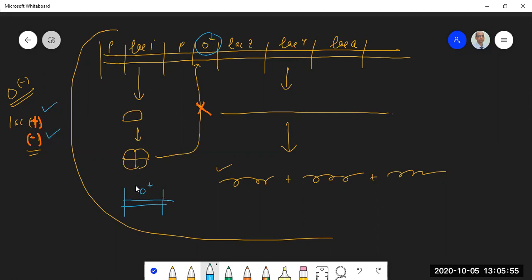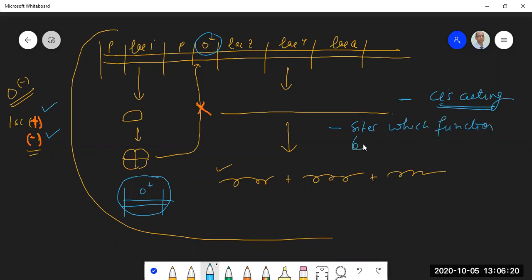Okay, what is the difference? Because this operator is said to be cis-acting. So what is meant by cis-acting? You can write down: sites which function by being recognized are called cis-acting.